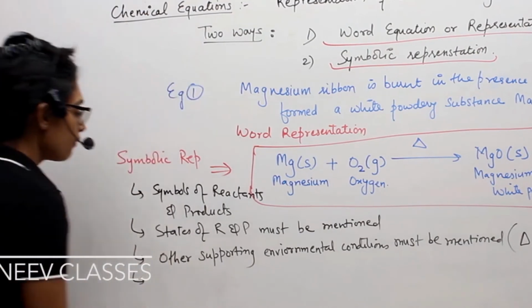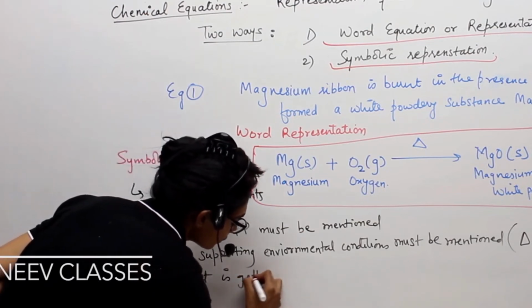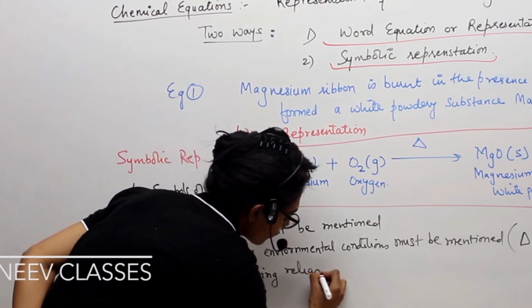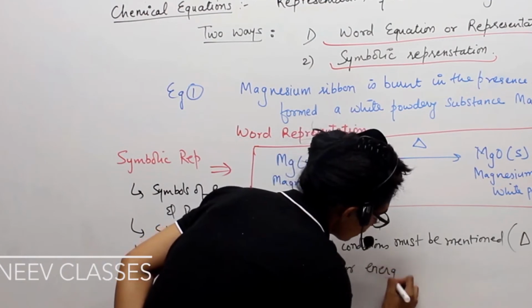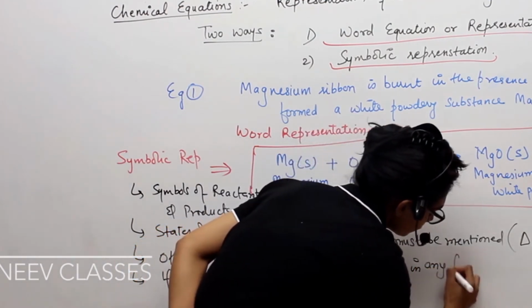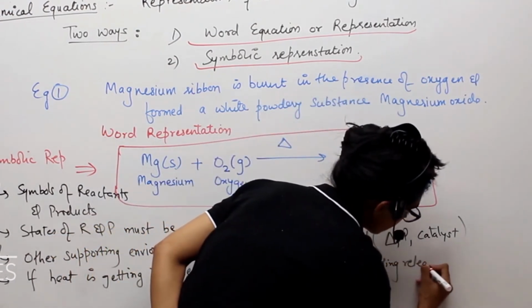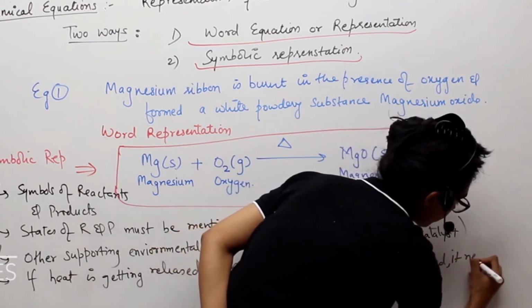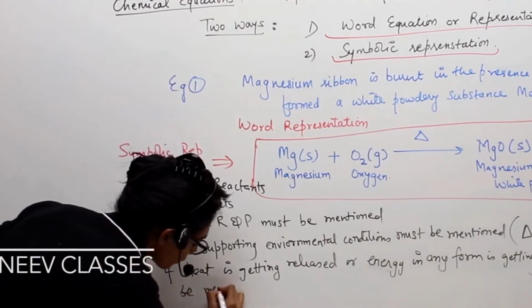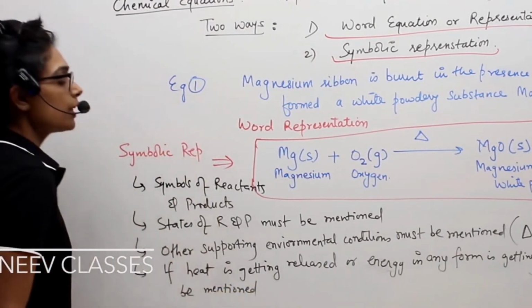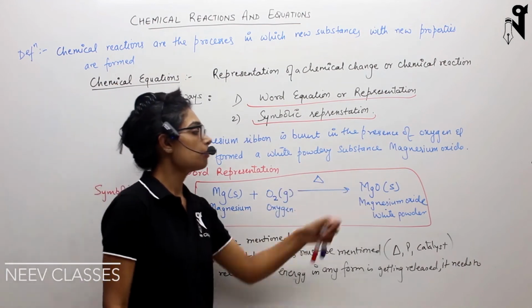Next, if heat is getting released, or energy in any form is getting released, it needs to be mentioned. For example, here there is energy, we have applied heat, and then it has become MgO.